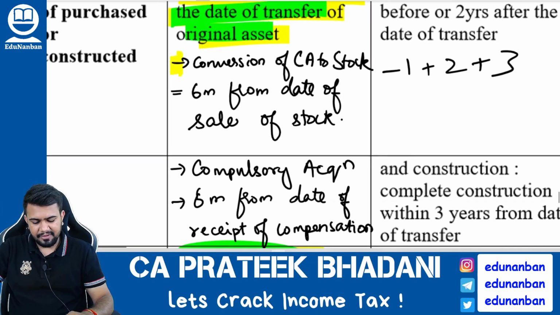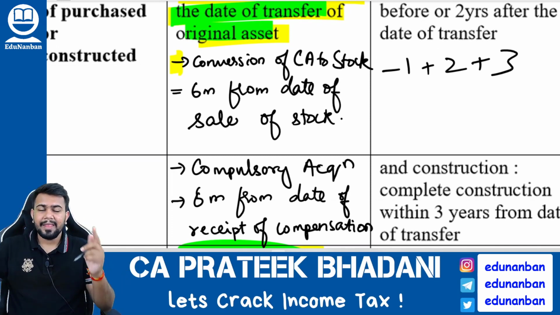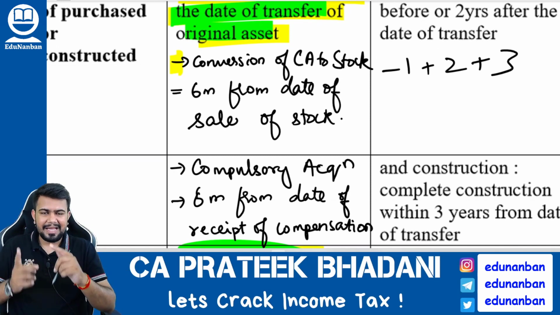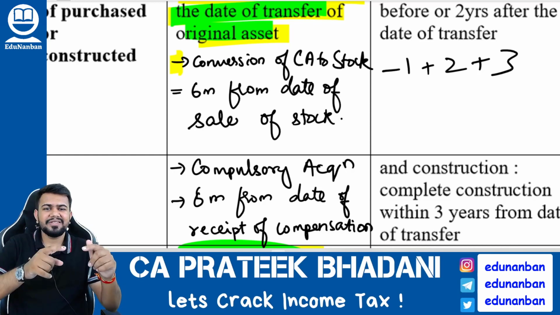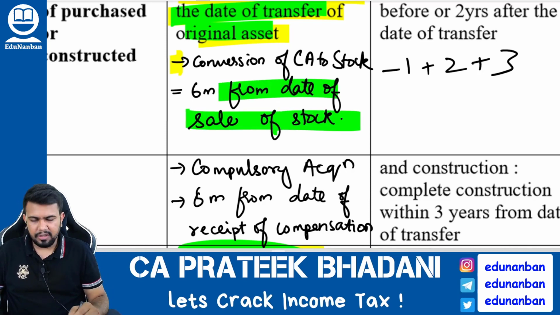Now listen very carefully. In case of conversion of capital asset into stock in trade, capital gain is taxable only in the year in which the stock is sold. That is why the 6 months time limit should be taken from the date of sale of stock.